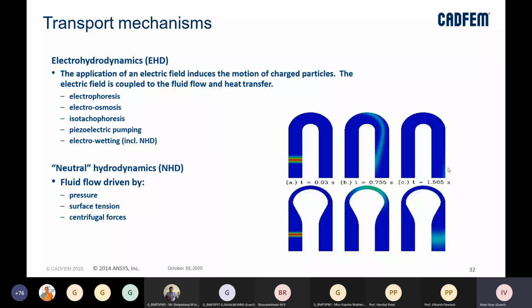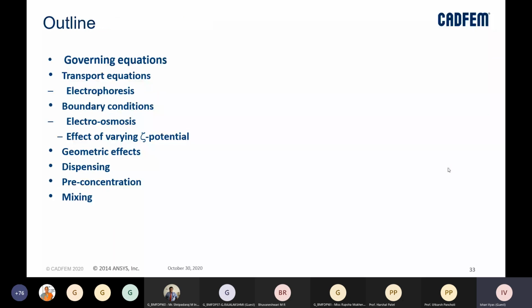So I will very quickly cover the governing equations for microfluidics devices, the transport equation for electrophoresis, the boundary conditions which we use for electro-osmosis and the effect of varying zeta potential. Then the effect of geometry on microfluidics flow, how we can achieve dispensing based on our requirement, and pre-concentration and mixing.